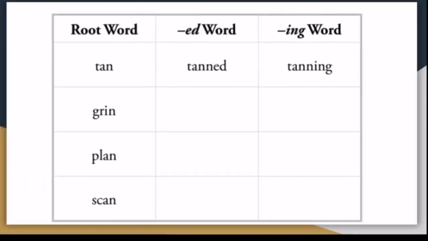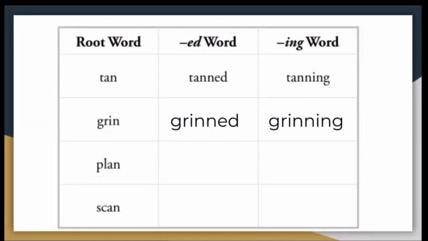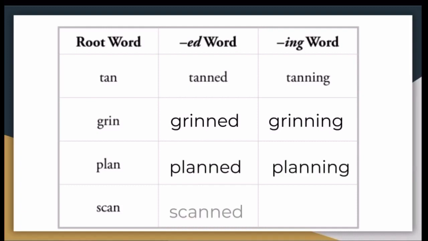Now what you're going to do is add new endings to the ends of these words, the endings ED and ING. Because these words end in an N, we're going to add a second N when adding a new ending. So we're going to change grin to grins and grinning. See how I put two N's there? We have plan. Plan to planned, planning. Scan to scanned, scanning. Pause the video here if you need more time to write.